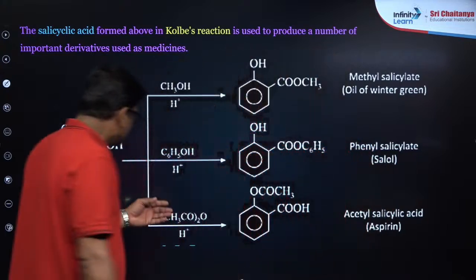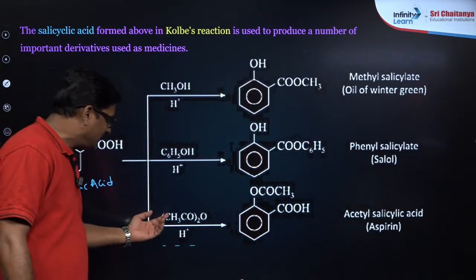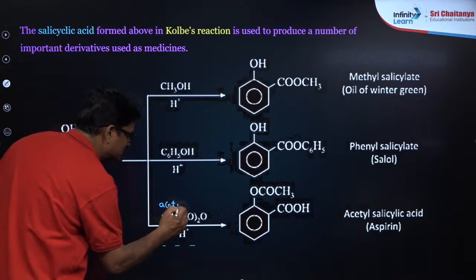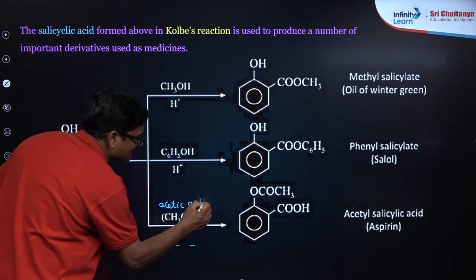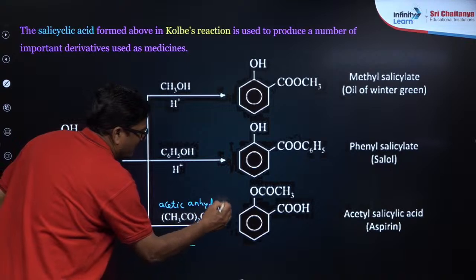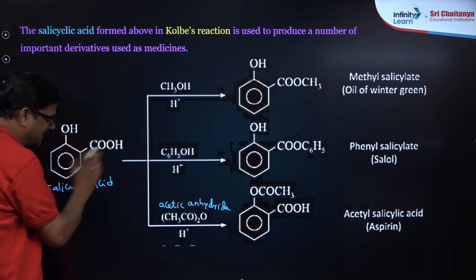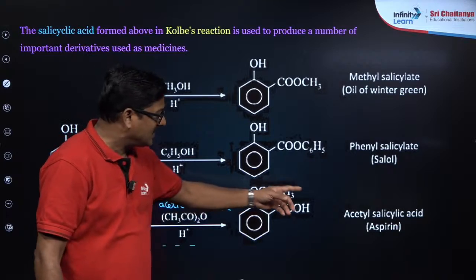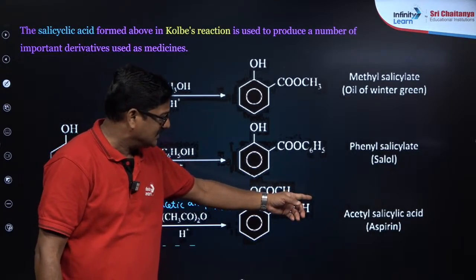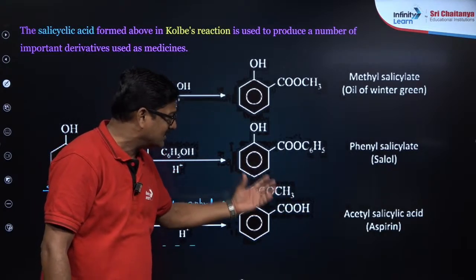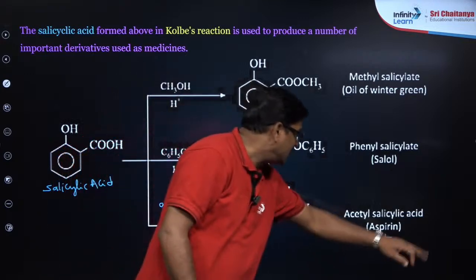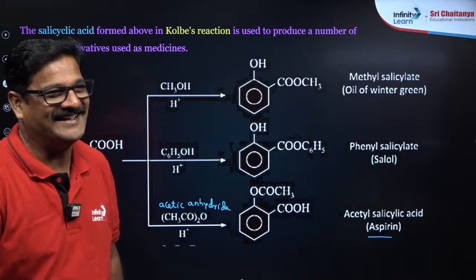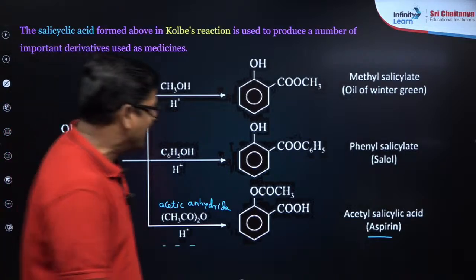Okay. So this is acetic anhydride. This is what you call acetic anhydride. So when salicylic acid is reacted with acetic anhydride, you are going to get acetyl salicylic acid, the acetylated ester of salicylic acid. This is what you call aspirin. Thank you very much. Aspirin.